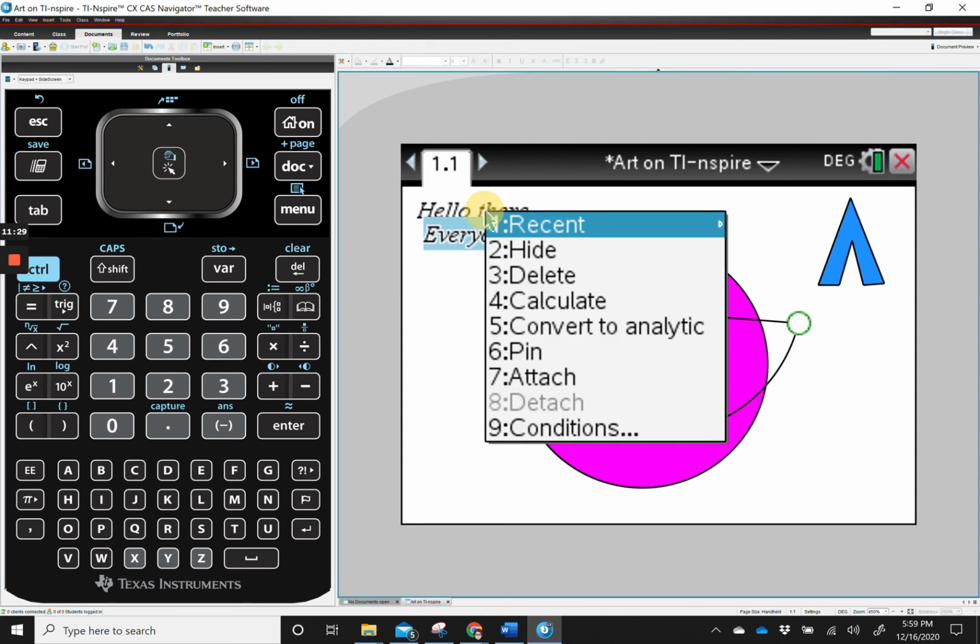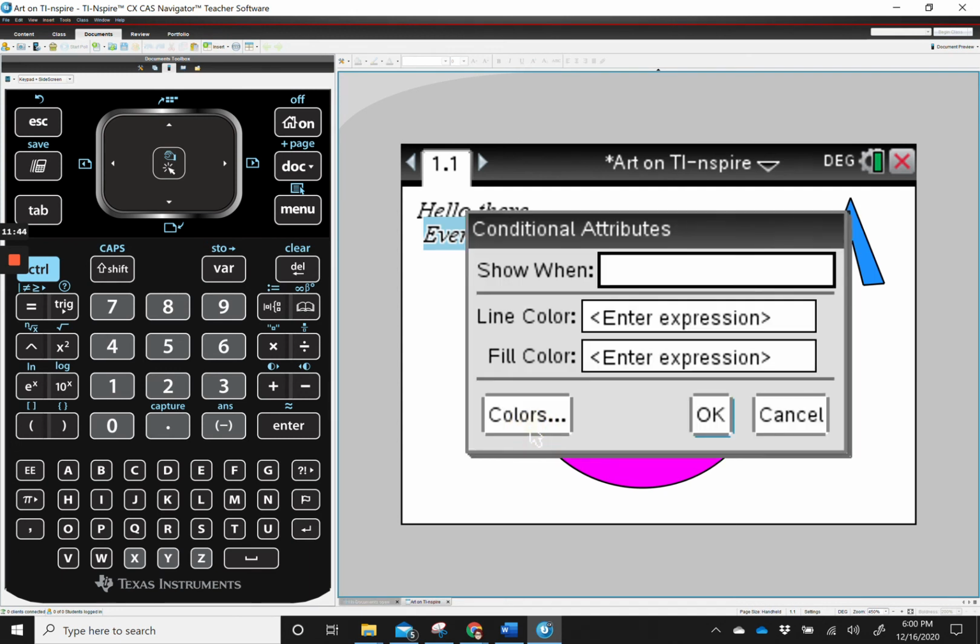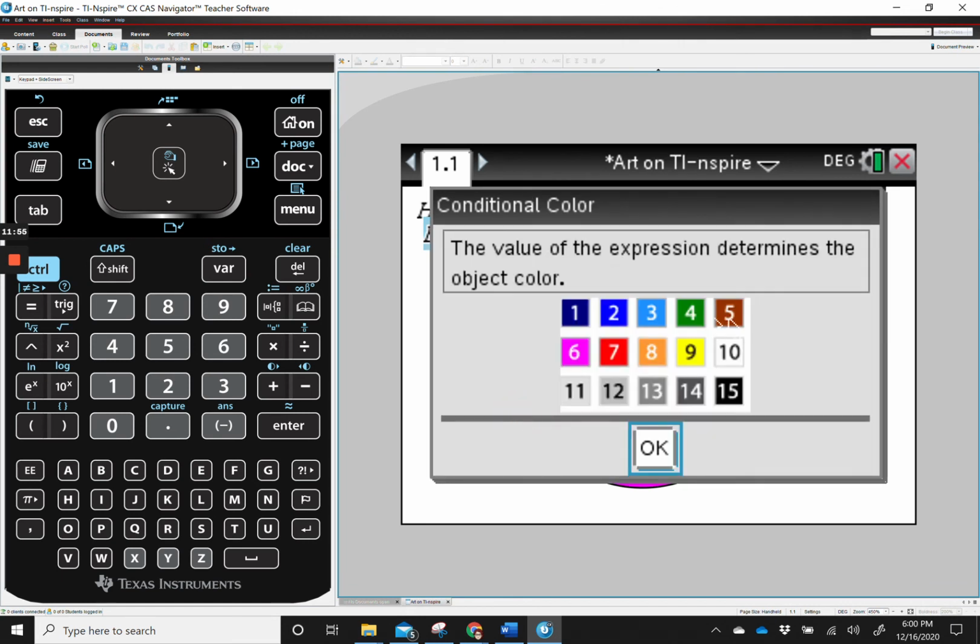You can right-click on it and go to conditions. Now this is very different because it is font. It's not a line where you can change the color of the line or change the color of the point. But you can go to conditions, and here it says line color and fill color, so you can change the line color here. It's a little bit tricky. Here's where you find your colors. So if I want my font, for instance, to be green, this is just telling me I need the number 4. So I'm going to click OK.